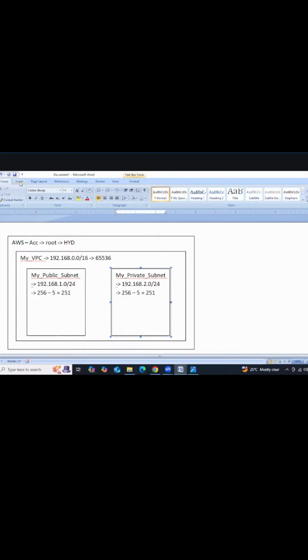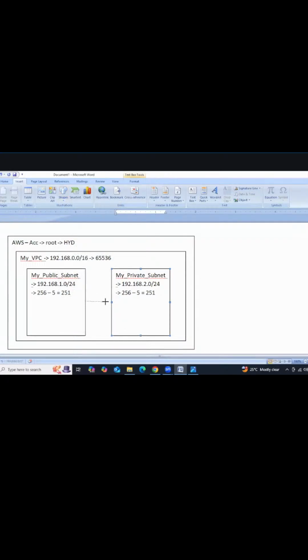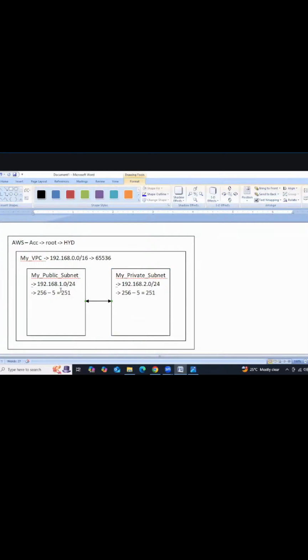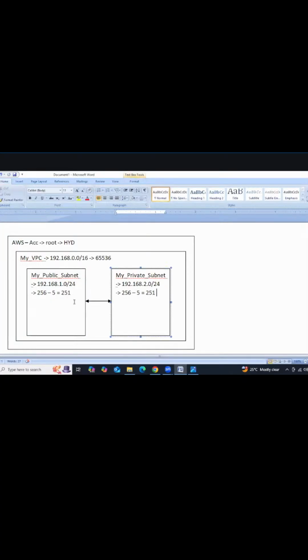Guys, remember by default, your private subnet and your public subnet, both are having the communication. We can communicate from here to here, here to here, because VPC is a total one network. In the total network, we will have multiple networks. From 65,536 itself, we got this 251 and this 251. So that's why by default, both the subnets are having the communication.